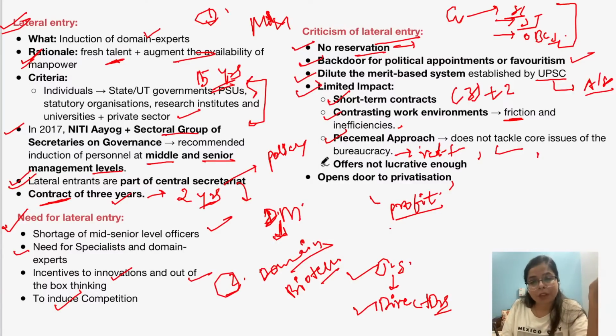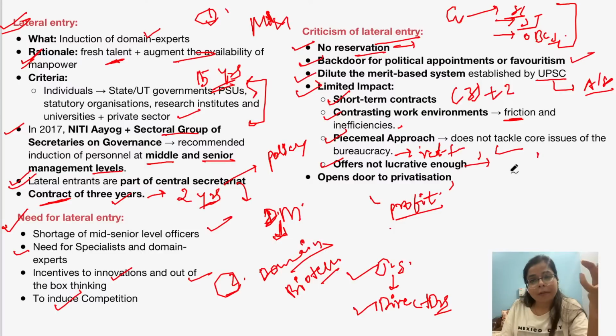It will have a limited impact. The fourth thing is that this lateral entry scheme is not lucrative enough for experts from the private sector to apply for these posts, because they may have significant differences in compensation or salary provided, right?